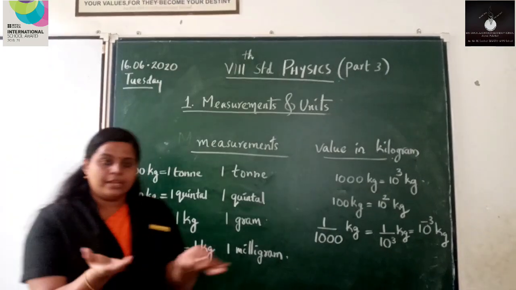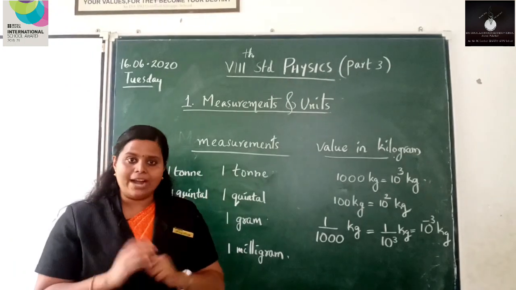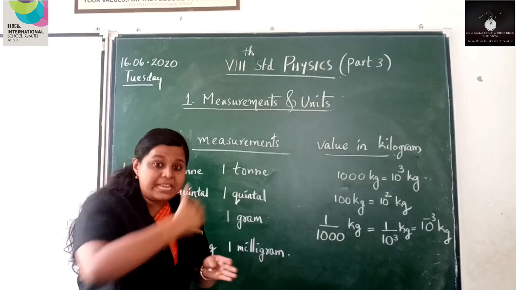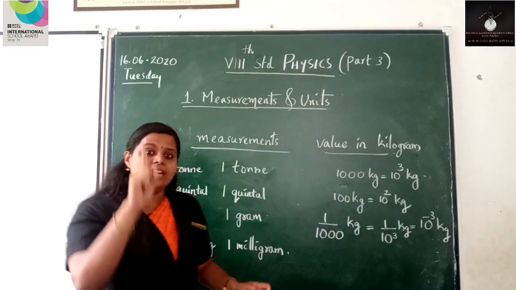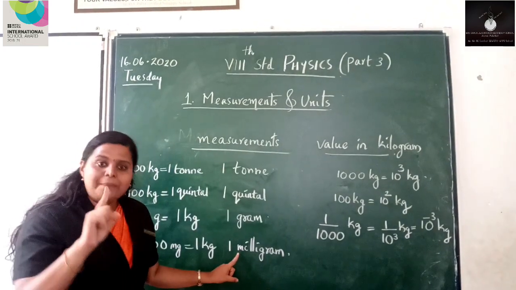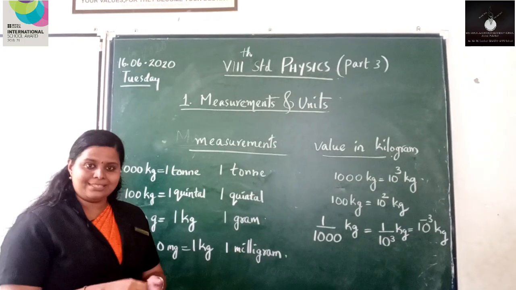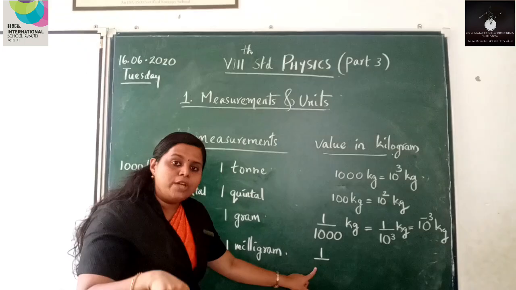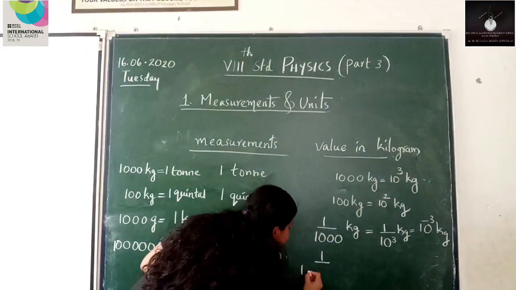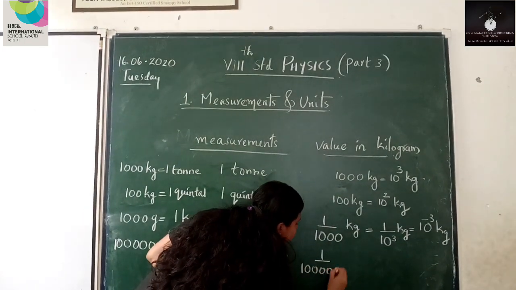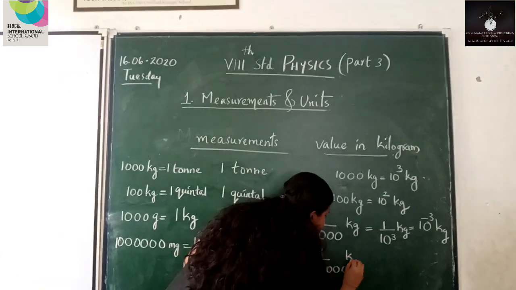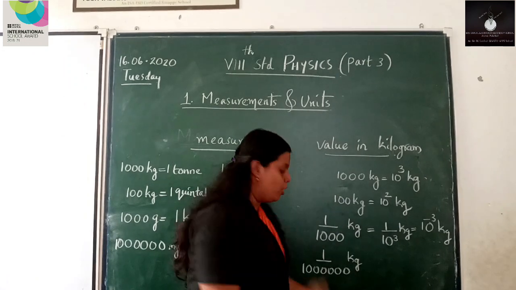That means we have a cake of 1 kg, we cut it into 10 lakh equal pieces and consider a piece of a milligram. What is its value? That is 1 out of 10 lakh. 1 by 10 lakh kg. That much small.